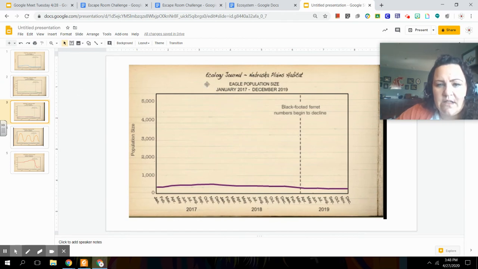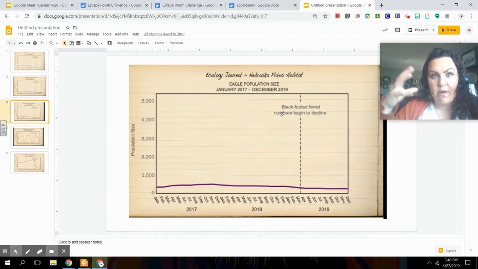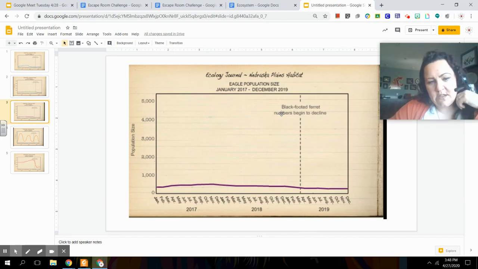Our next piece of evidence is talking about the eagle population. No doubt that eagles do eat black-footed ferrets, so they are a predator of the black-footed ferret, and so they could have some pressures on that population if they were overeating them, or their population was really big and there were so many of them that they needed more food, so they were eating more of the black-footed ferrets. So here we go.